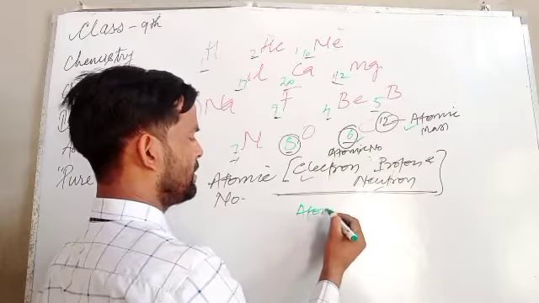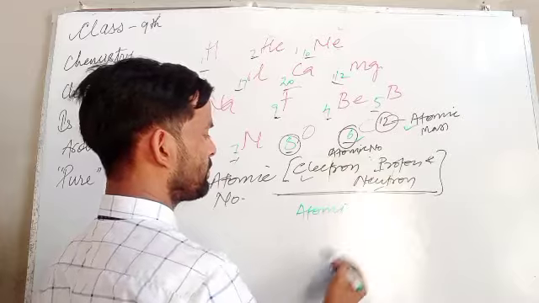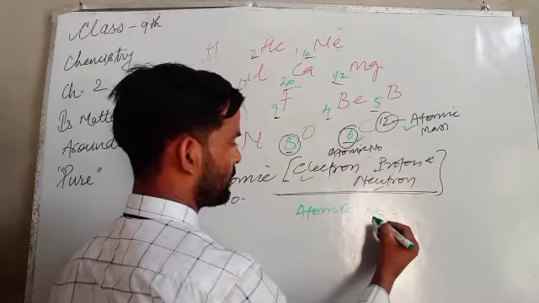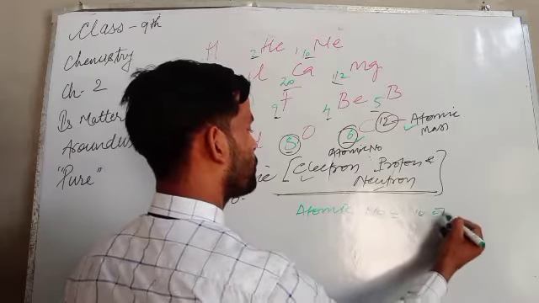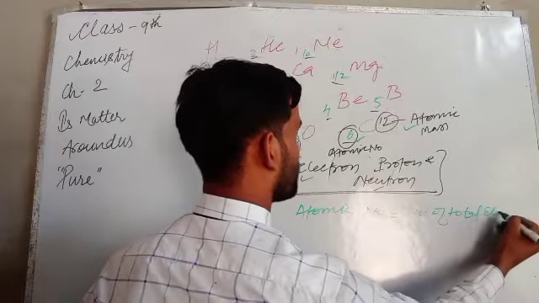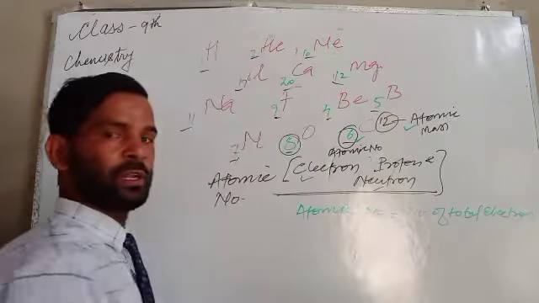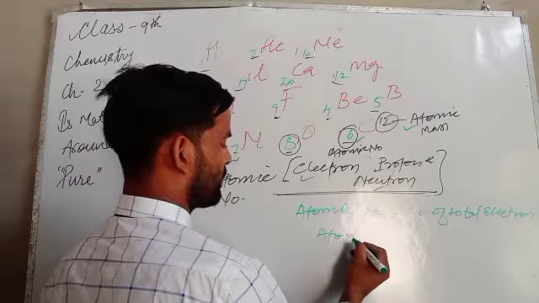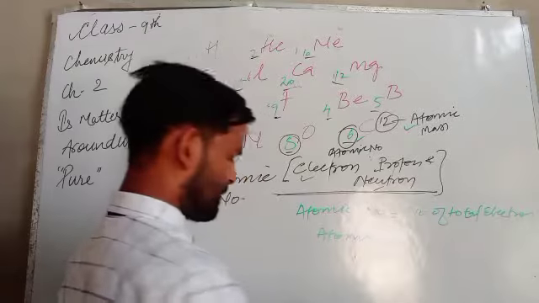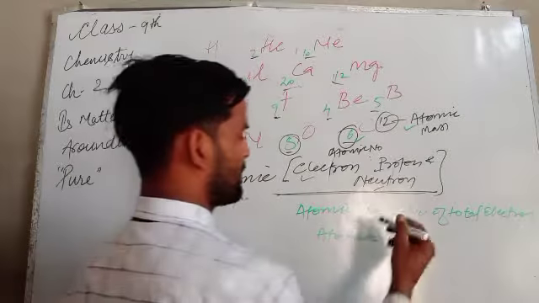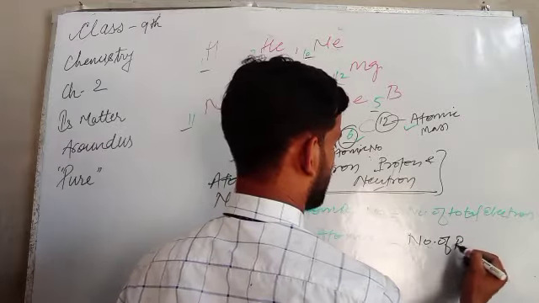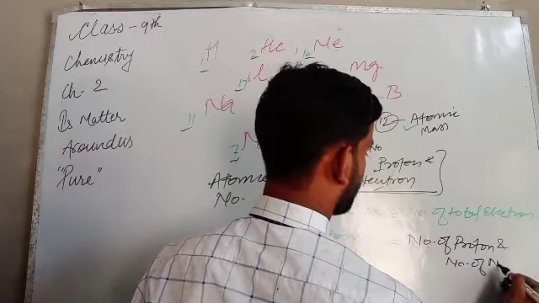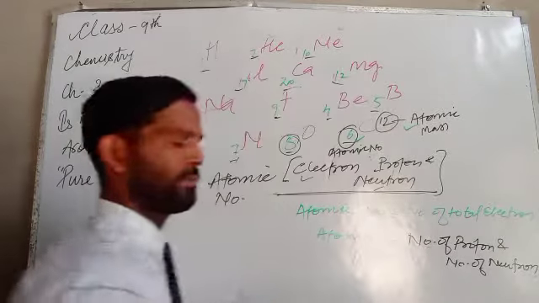The atomic number is the number of total electrons. And the atomic mass may be considered as the number of protons and the number of neutrons in it.